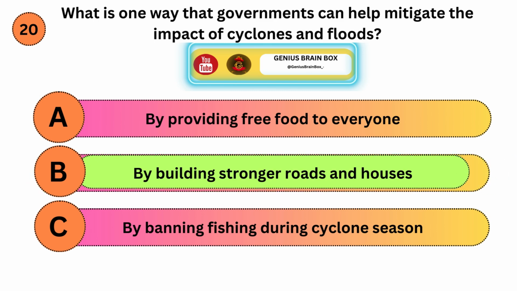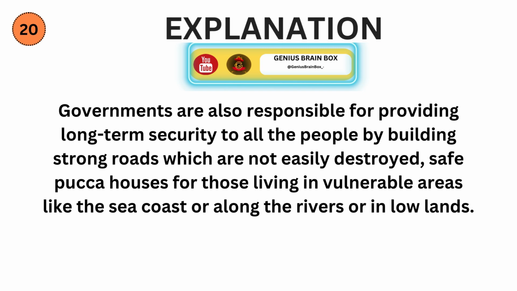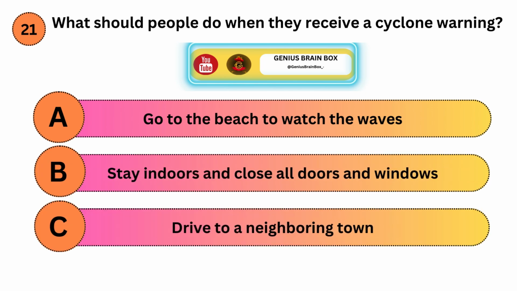Correct answer is B. Explanation. Governments are also responsible for providing long-term security to all the people by building strong roads which are not easily destroyed, safe pucca houses for those living in vulnerable areas like the sea coast or along the rivers or in low lands. What should people do when they receive a cyclone warning? Option A, go to the beach to watch the waves. Option B, stay indoors and close all doors and windows. Option C, drive to a neighboring town.